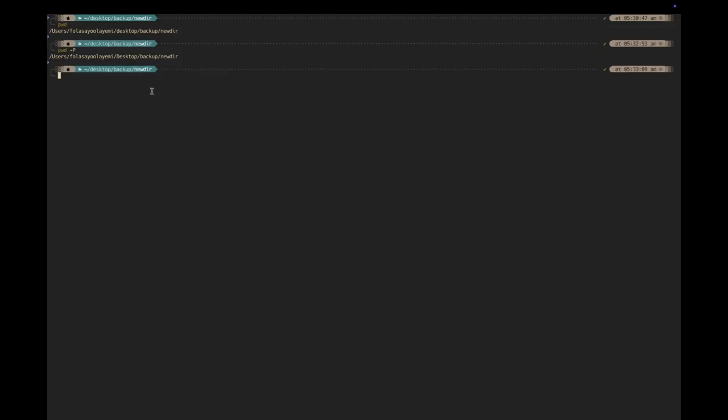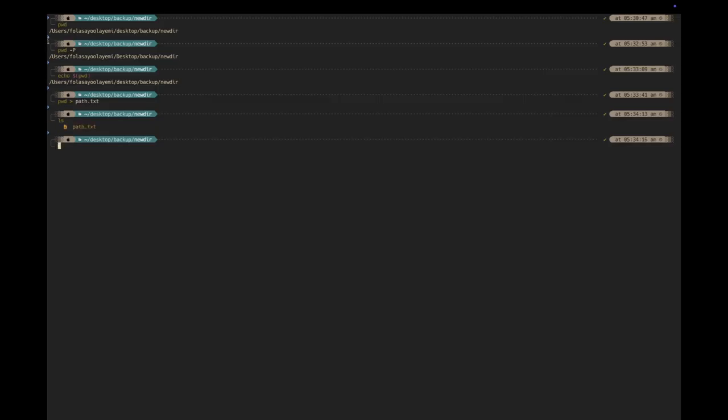Likewise, you can embed the current path in a script. Now let's embed the current path in a script. Successfully embedded in the script. To save the current path to a file, run the following command. So to do that, let's save the current path to path.txt. So we've done that. If you now ls, you should have that path. You can see it. We have the txt here, so we successfully saved the current path. The other thing we can do is to save the current path to a file and print it on the terminal.